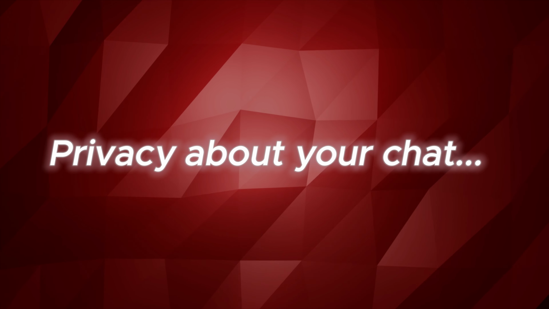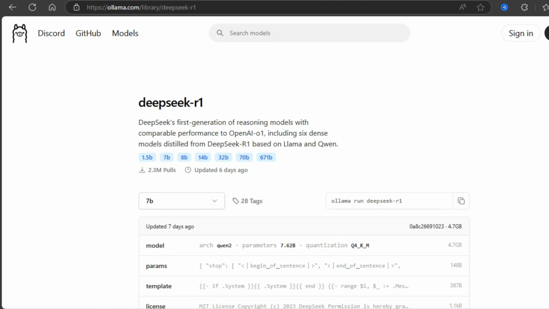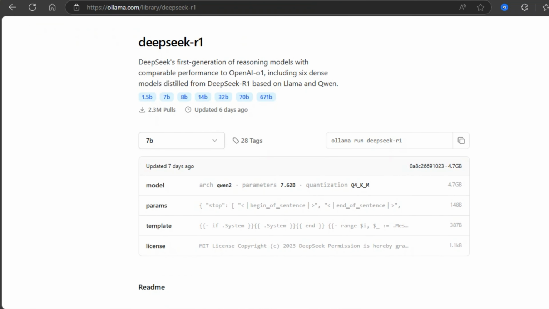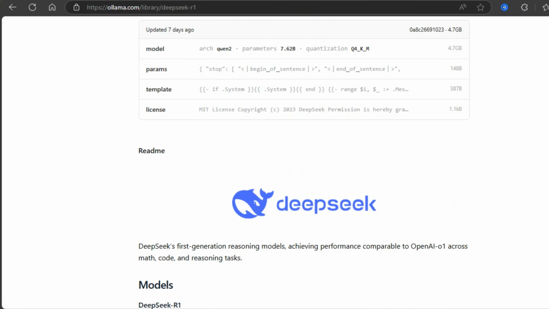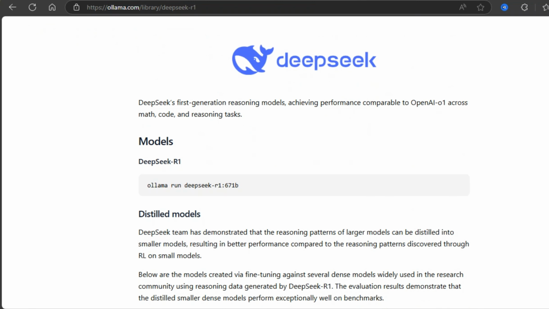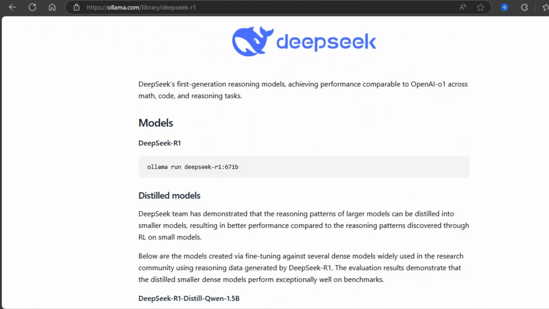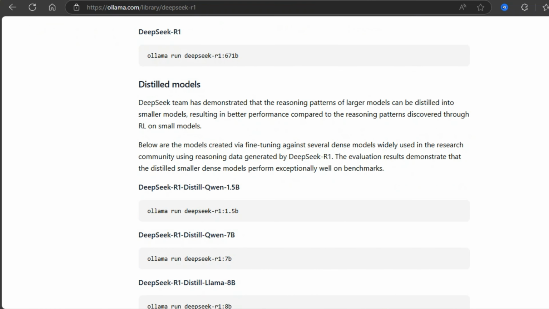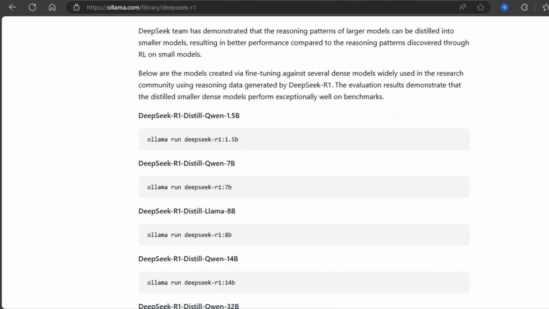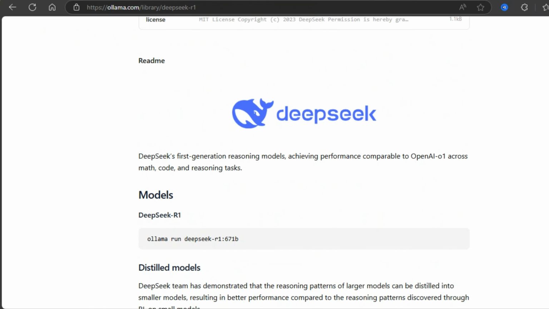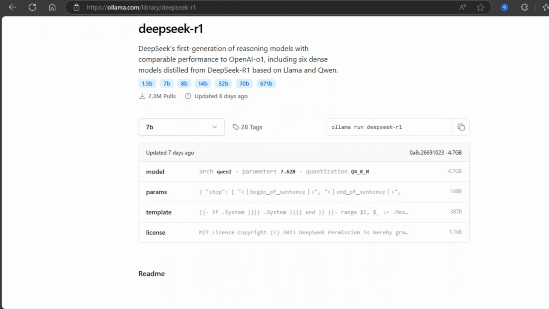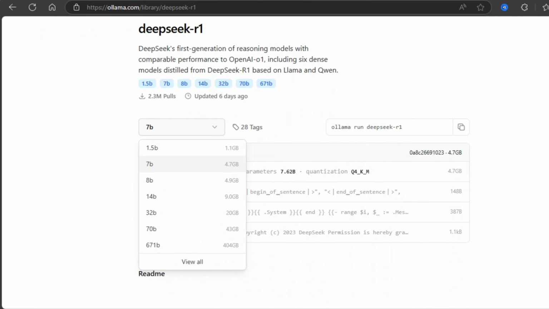One last thing, privacy about your chat. If you're concerned about the privacy of your chat with DeepSeek but still want to leverage DeepSeek R1, you can actually run it locally because it's open source, and you can download and use the Ollama app to run this R1 model on a local server so all your questions and interactions remain completely private rather than on the cloud. Just keep in mind, it's a huge model, so you'll need some serious hardware to pull this off. Look at the size of R1 open source file.